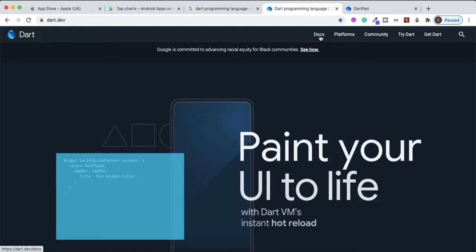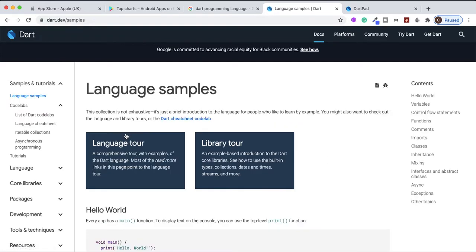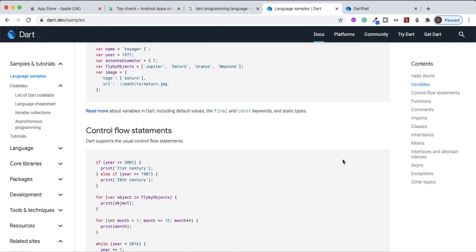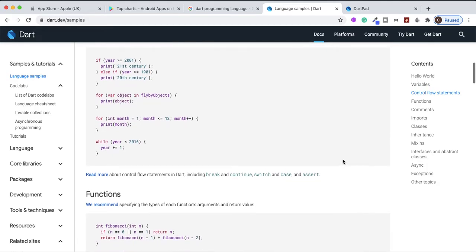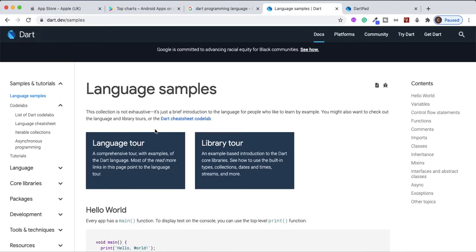If you go to docs, you could start with the language sample. What it does, it gives you an overview, a basic understanding of what's a variable, function, classes, inheritance, and all these things. If you're new to programming, you probably won't know what these words mean. You're probably thinking, oh my God, what's this guy talking about? But if you already know other programming languages, for example, I know a little bit of Swift, Objective-C, Python, and a little bit of Java.